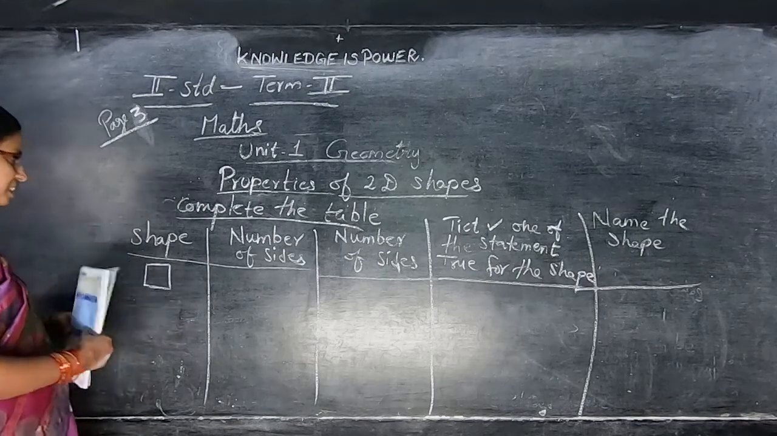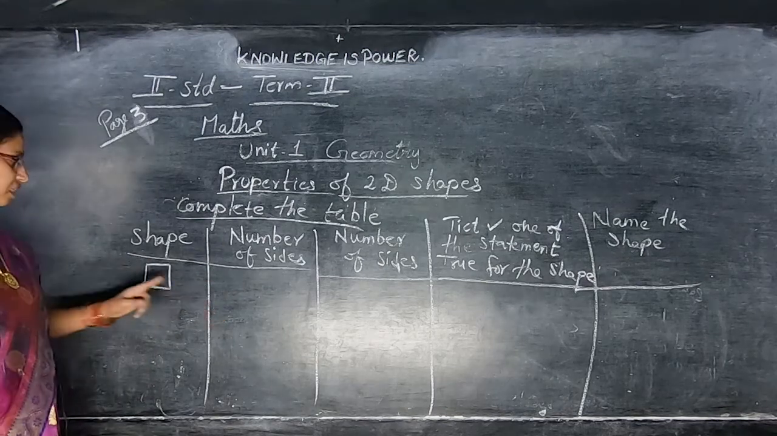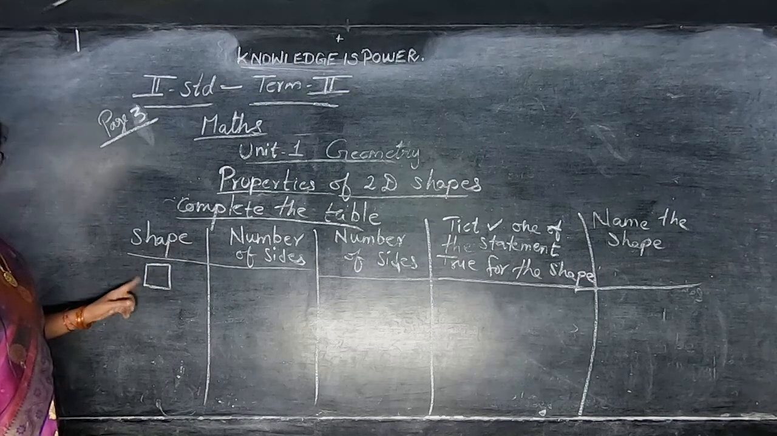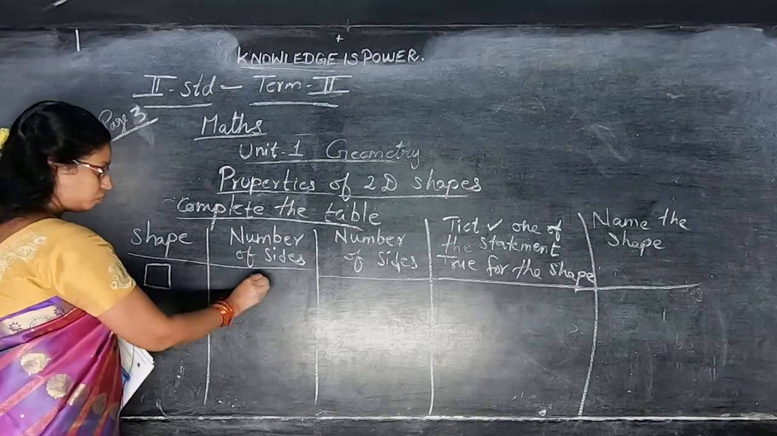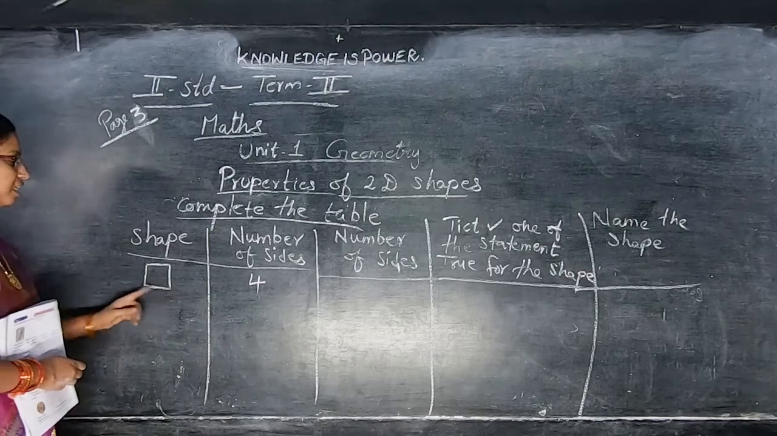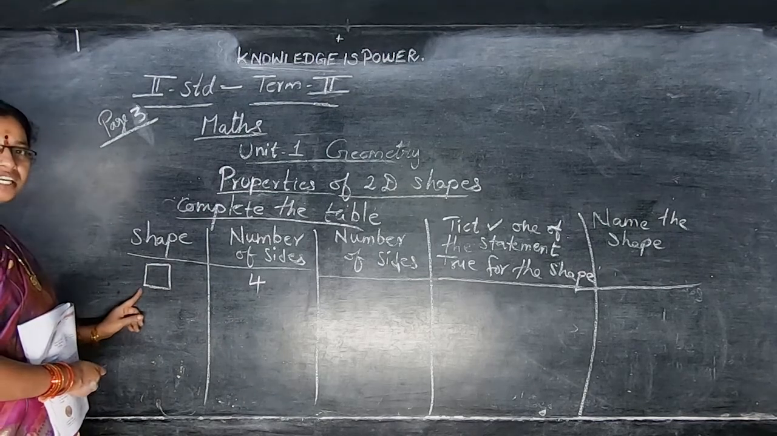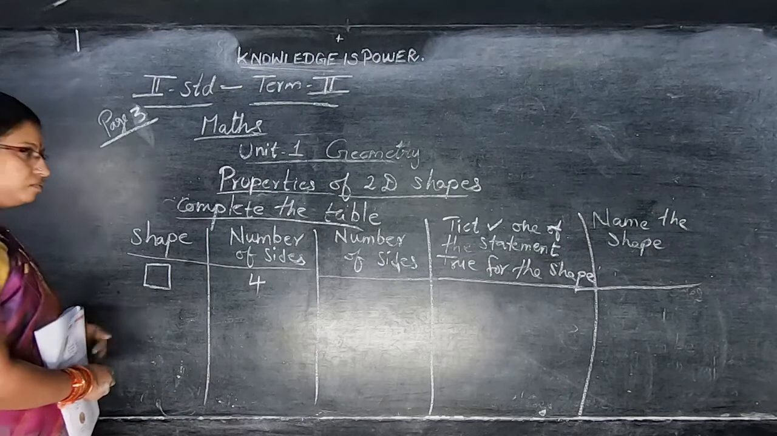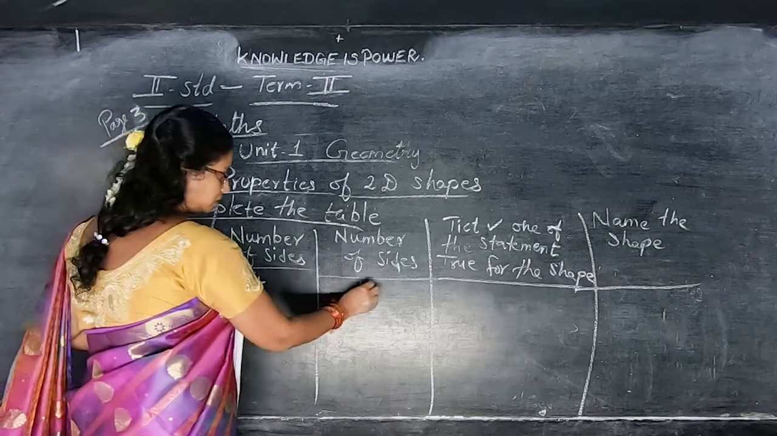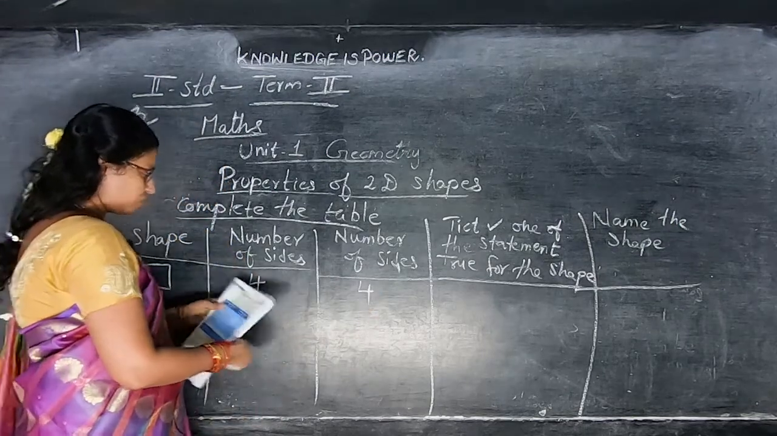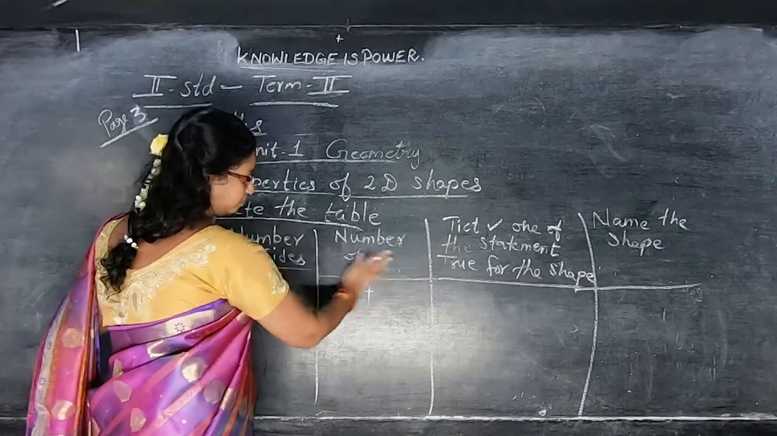Square. Okay, how many sides is it having? See, 1, 2, 3, 4 sides. You should write 4. How many corners? Already I explained to you. Say children, how many corners? Yes, 4 sides. Okay, 4 corners will come here.